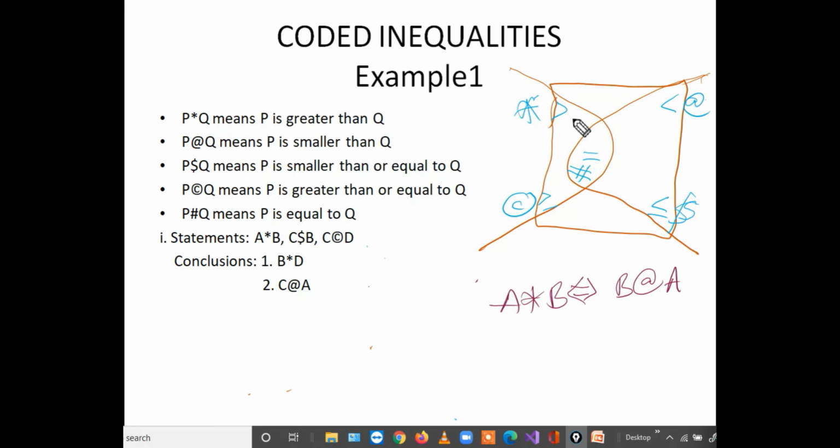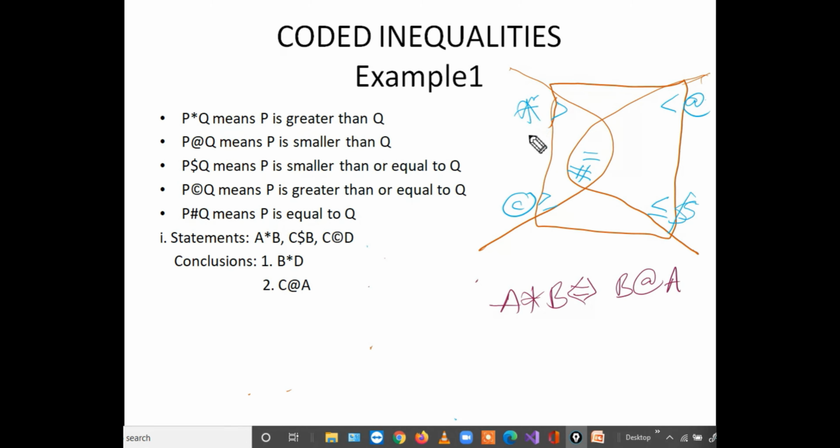The reverse of at the rate is star. Reverse of cooperate, dollar. Reverse of dollar, cooperate. Reverse of hash, don't say it is not equal to. A to B, if it is equal to, then B to A will be equal to only. Reverse of hash is also hash only.